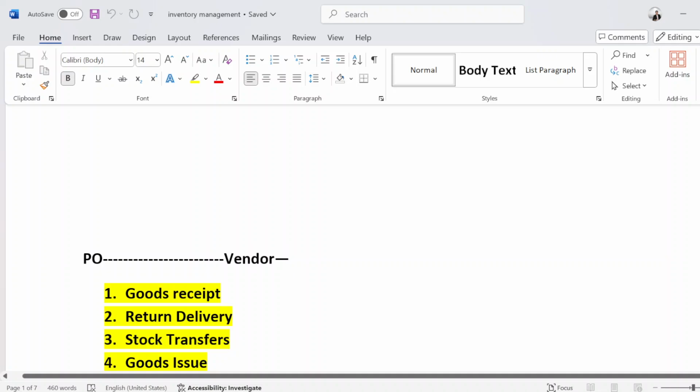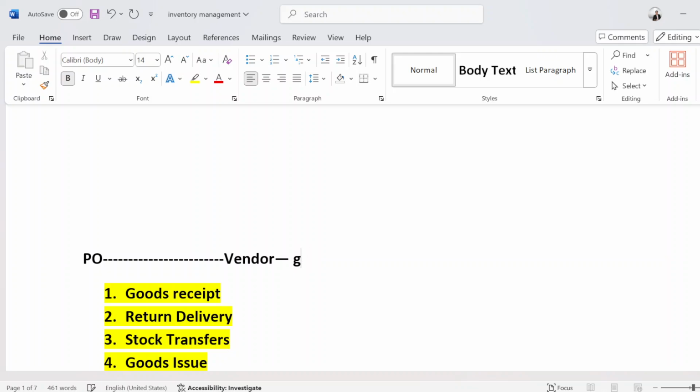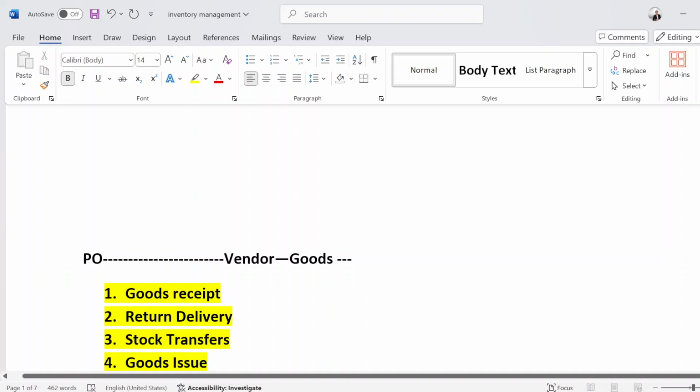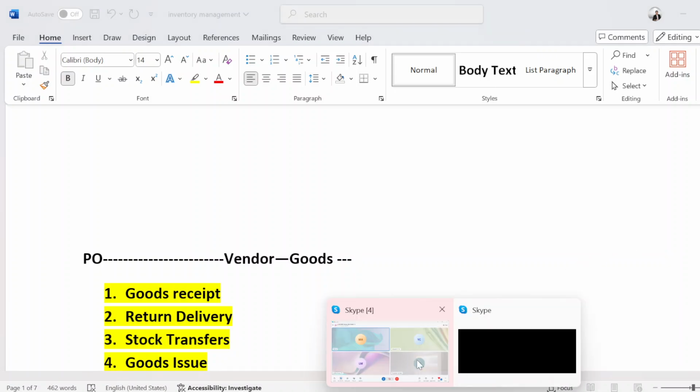The vendor will send the goods. Then we will post a goods receipt by using T code MIGO. Once we do the unloading, and then